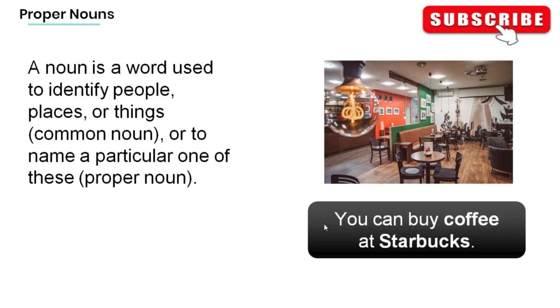For example, in the sentence, we have, you can buy coffee at Starbucks. Now, the word Starbucks is a proper noun because it is a word used to name a particular place. And on the other hand, the word coffee is a common noun because it is a word used to identify a thing.